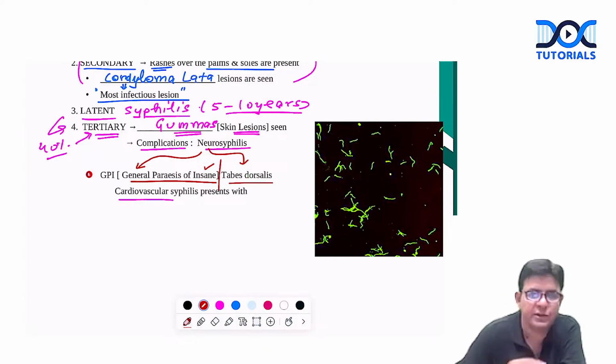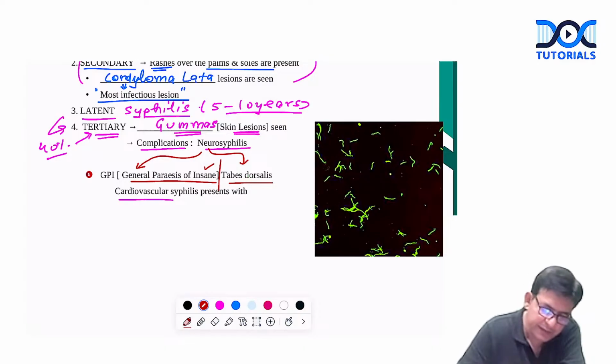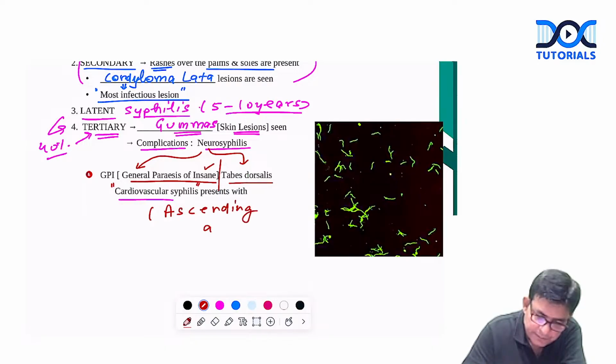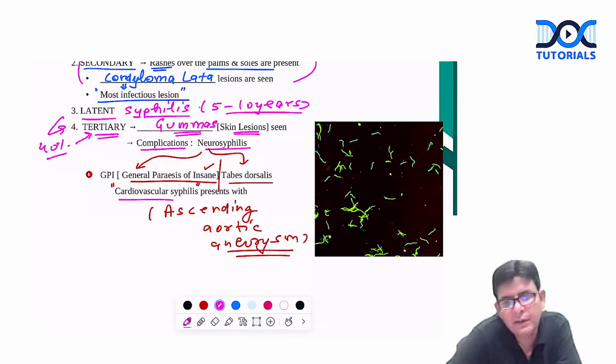The other one is what? Tabes dorsalis. Tabes dorsalis is posterior column is involved. As far as the cardiovascular syphilis is concerned, this associates with what? Ascending aortic aneurysm. Okay. And what is aneurysm, guys? Aneurysm is dilatation. And which particular aorta is being dilated?